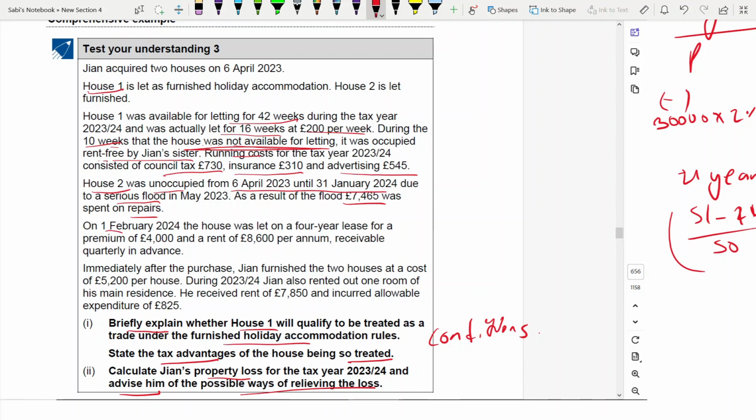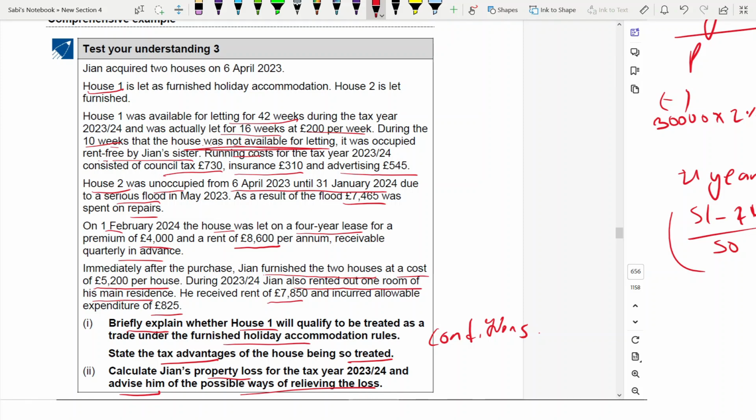Now on this date, the house was let on a 4-year lease. Premium 4,000, rent is 8,600 per month, receivable quarterly in advance. Immediately after the purchase, Jean furnished the two houses at a cost of 5,200 per house, and rented out one room of his main residence. He received rent of 7,850. Allowable expenditure is 825.